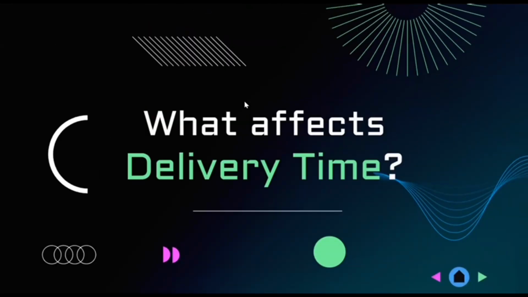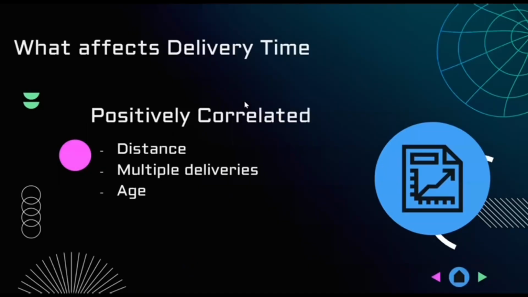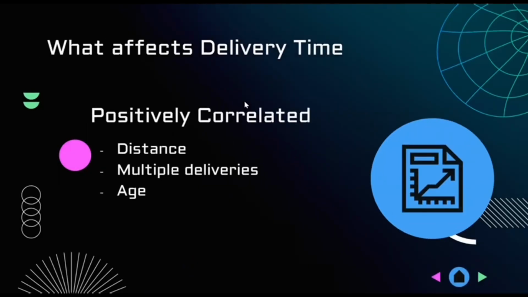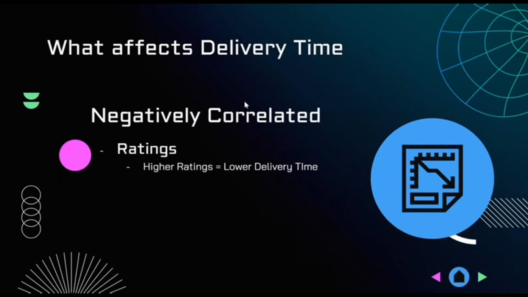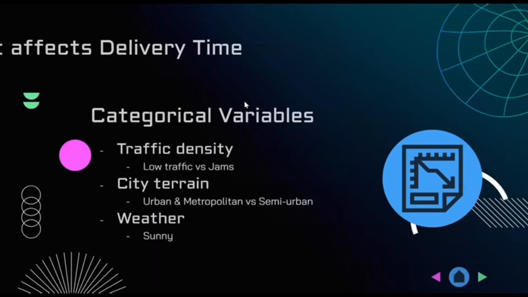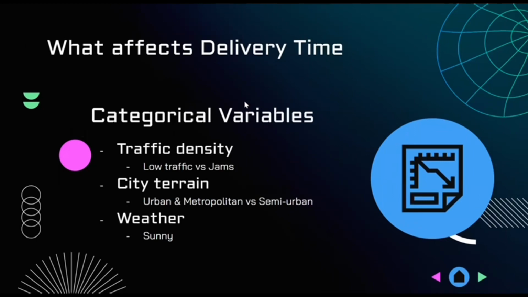So now to answer our main problem, what are the factors that affected delivery timing? From the numeric perspective, we have positively correlated variables like distances, multiple deliveries, and age that affected delivery timings. Ratings, on the other hand, negatively correlated with our delivery timings. And our top 3 categorical features were traffic density, city terrain, and weather that affected the delivery timings.